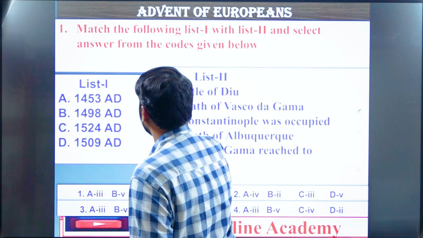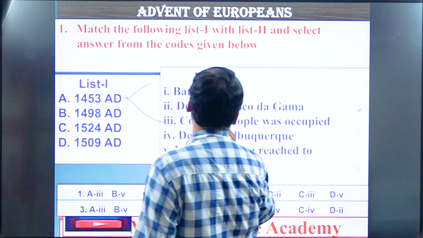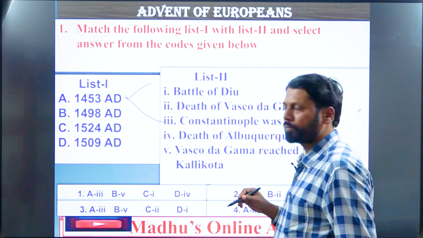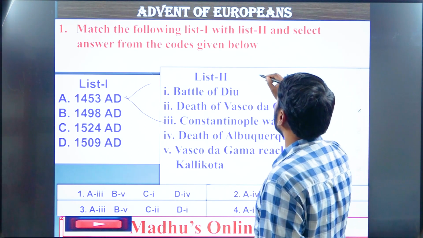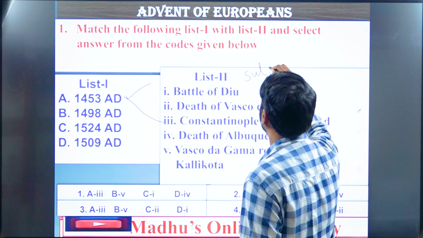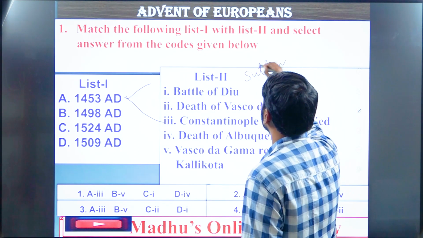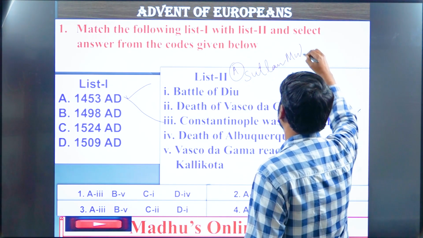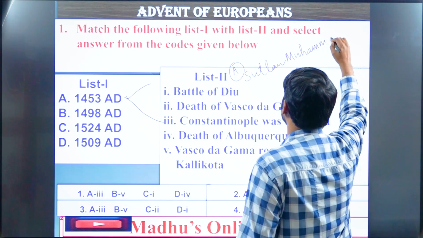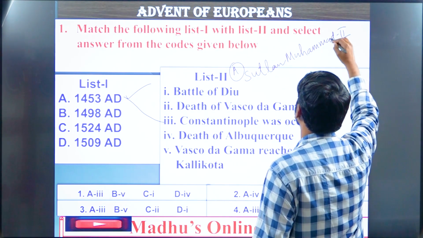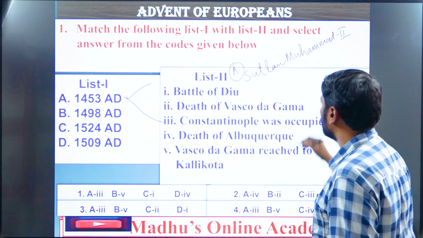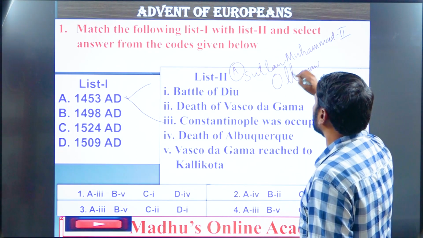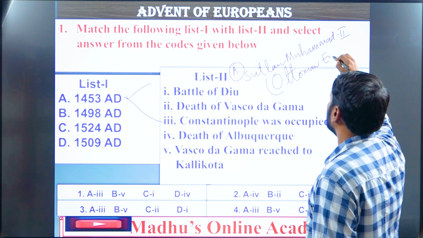Let us look into that in detail. Constantinople was occupied. So in the year 1453, Constantinople was occupied by whom? Sultan Muhammad the second, who was a tremendous ruler of the Ottoman Turkish Empire.